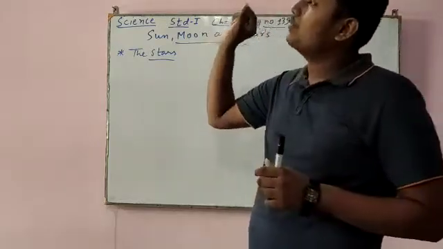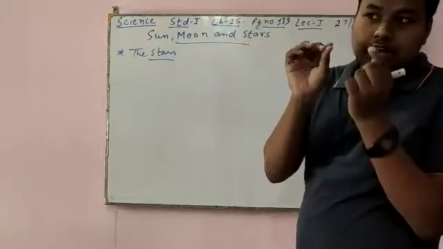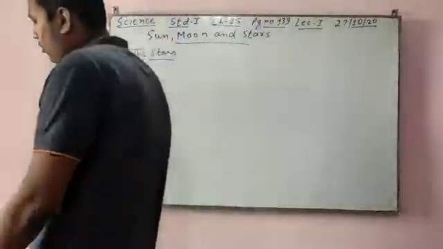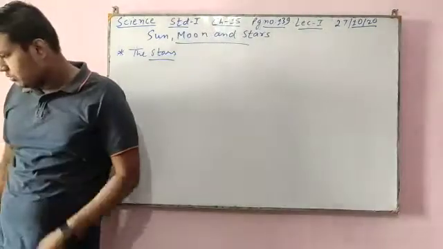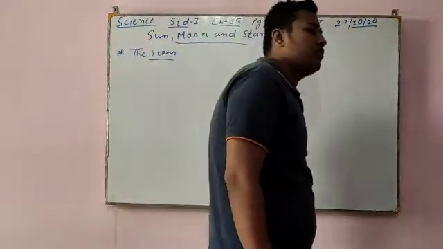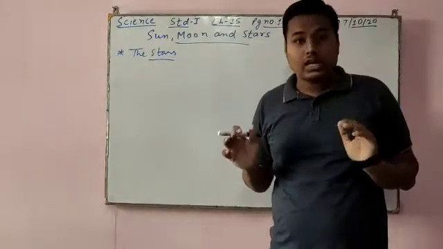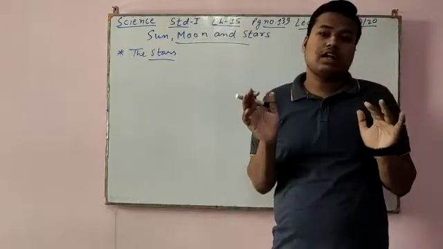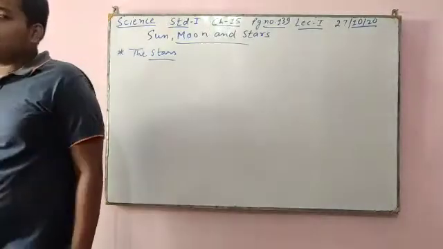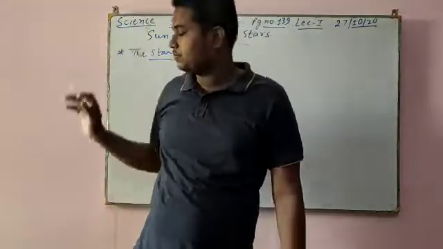But when we see a star at night, it looks like it is twinkling very brightly. A star looks very small because it is very far away from Earth. But actually, a star is a big ball of fire. But it looks very small. Why? Because the stars are very far away.